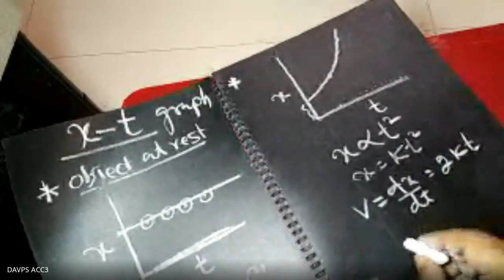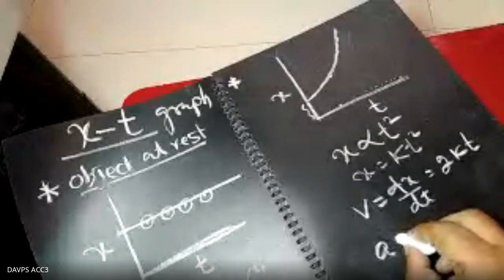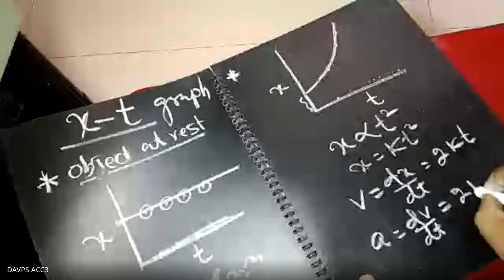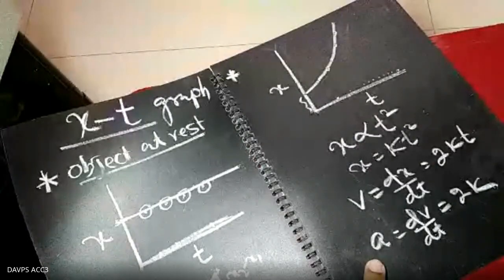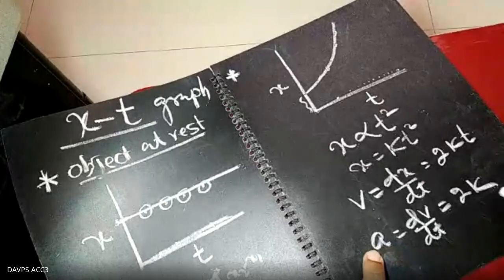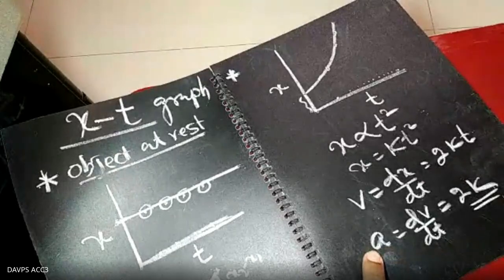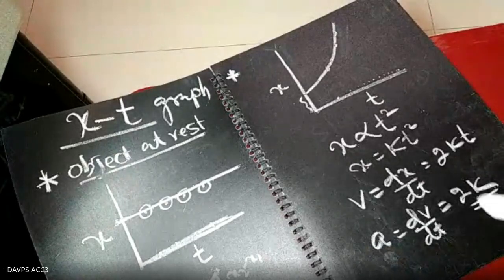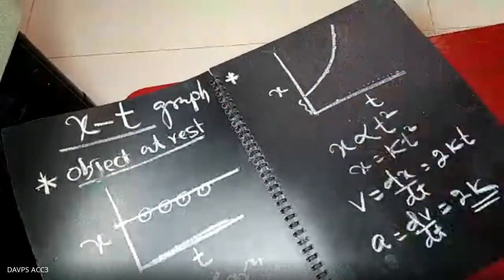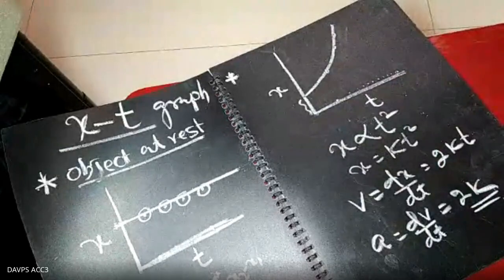Again, you differentiate to get the acceleration. So dv by dt, you are finding dv by dt, and that is equal to 2k. That means whenever t is increasing, acceleration remains constant. Look, what I am telling, the xt graph represents the velocity. Pay attention, the xt graph represents the velocity only.